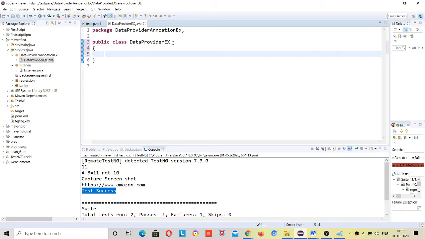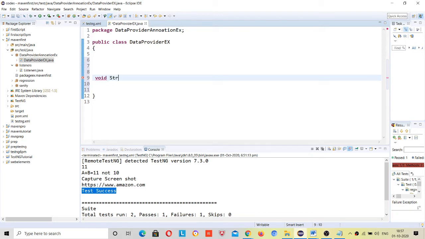Two or three days ago, I or Sumit sent a link about 2D arrays. I hope you have gone through it. If not, then no worries. Suppose I have a method, void, and I have a 2D string array.